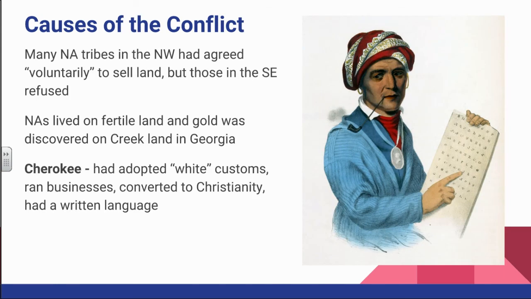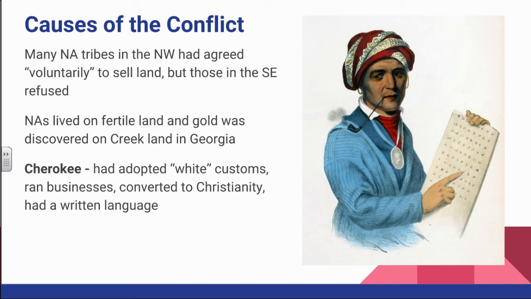Now we're going to talk about the conflict between Native Americans and Americans during this time period, especially Jackson and the Native Americans. We've talked a lot about the Northwest Territory, and it's important for you to understand the contrast here. In the Northwest Territory, many of the Native American tribes ceded, gave up, agreed to voluntarily sell their land, but those Native American tribes in the Southeast behaved differently.